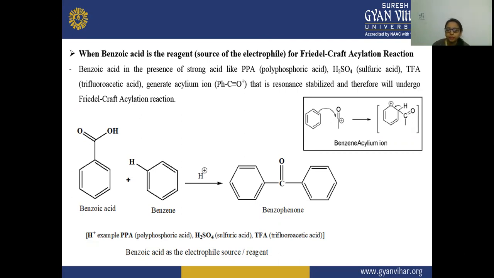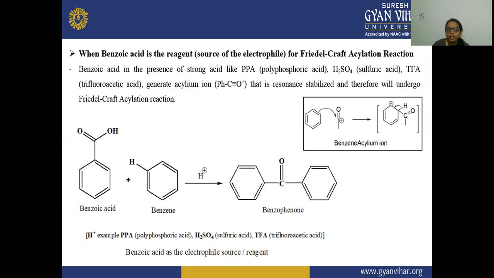Benzoic acid in the presence of strong acids like PPA, that is polyphosphoric acid, H2SO4, or TFA, trifluoroacetic acid, generates an acylium ion that is resonance stabilized, and therefore it undergoes Friedel-Crafts acylation reaction.